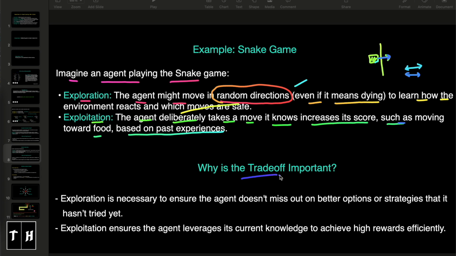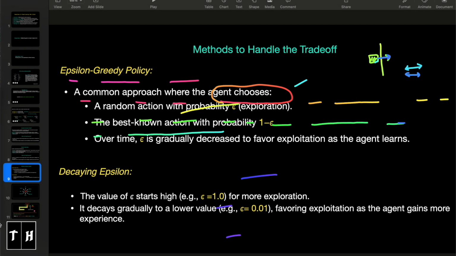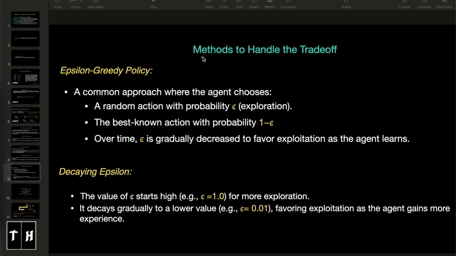So that is why the trade-off is important. These are the same points. Let's move to the next slide. Let's clear the screen. Now let's discuss methods to handle the trade-off.